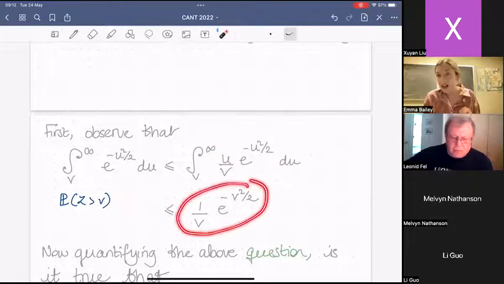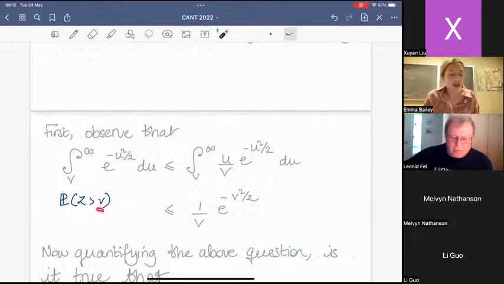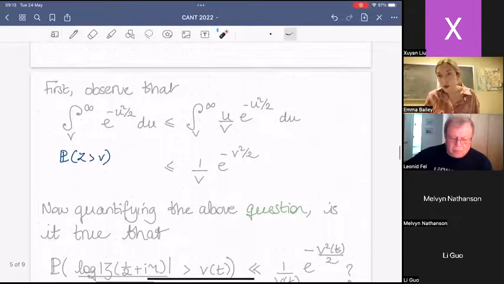And so I get this very standard Gaussian tail bound, saying that the probability that a standard Gaussian is greater than v should grow no faster than this shape of bound. You see this Gaussian factor here, and you have a 1 over v factor as well.